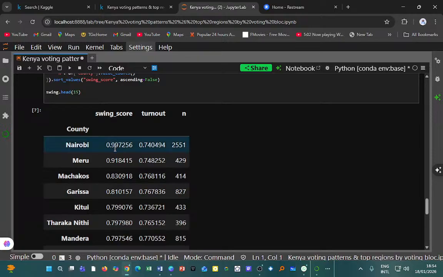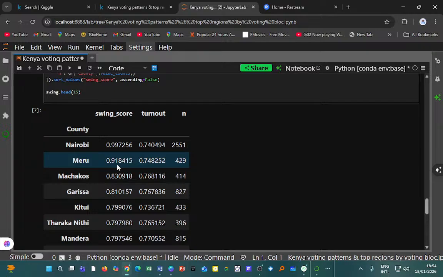We have the swing score, then the turnout, and then the number sampled. Nairobi has a swing score of about 0.997, and the turnout is about 74%, as I said. This is closely followed by Meru, where the swing score is about 91.2.